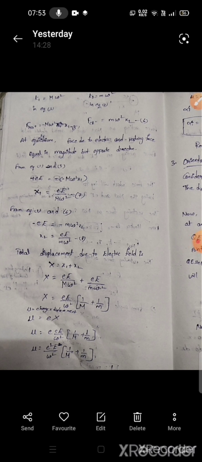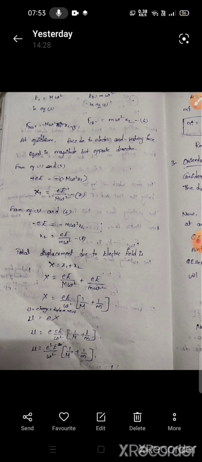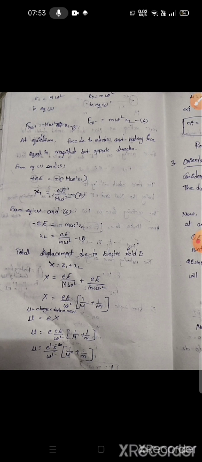The total displacement due to the electric field is x equal to x1 plus x2. By solving equations 7 and 8, we get x as e E by omega square into 1 by M plus 1 by m. We already know that dipole moment is equal to charge into displacement. Here the charge is e and the displacement is x. By substituting the x value, we get mu equal to e square E by omega square into 1 by M plus 1 by m.